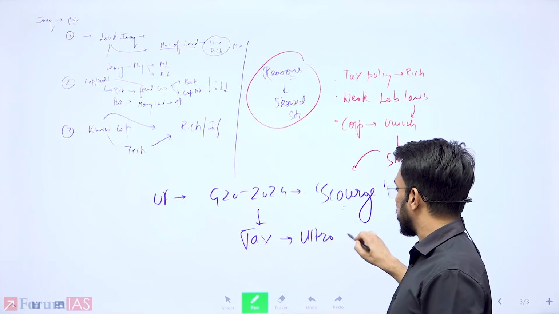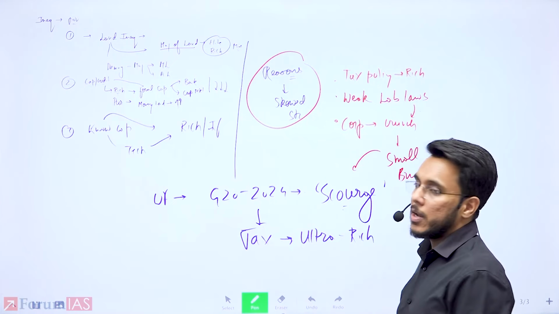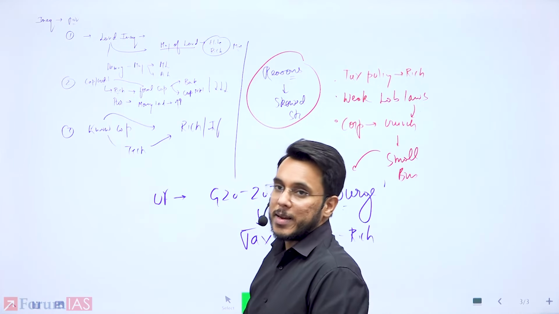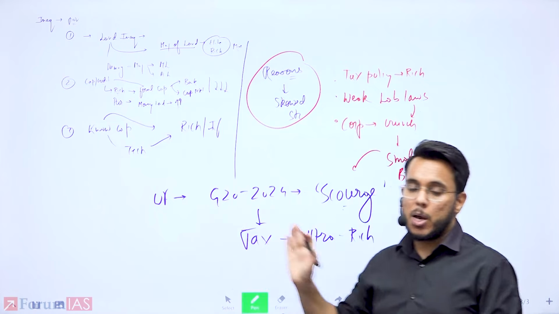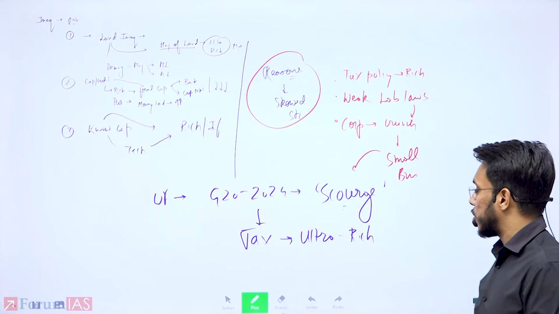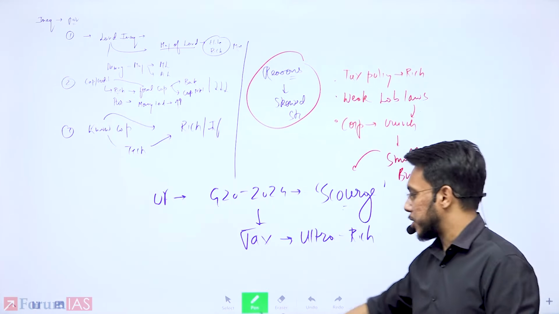So on the ultra rich, on wealth, there need to be special taxes and levies, as Brazil has proposed, which should be used for fair redistribution.